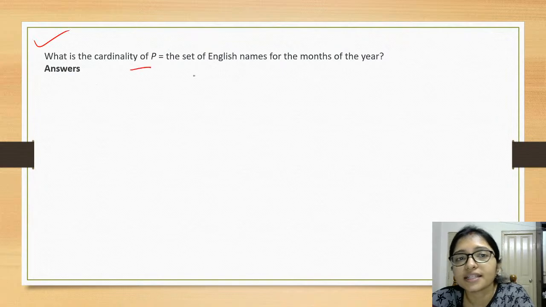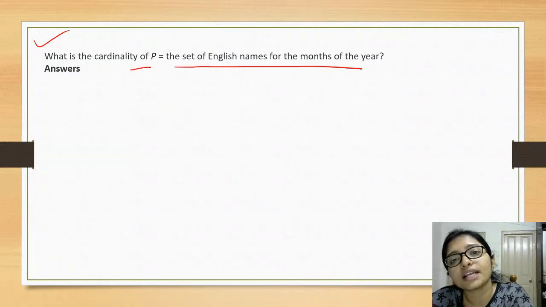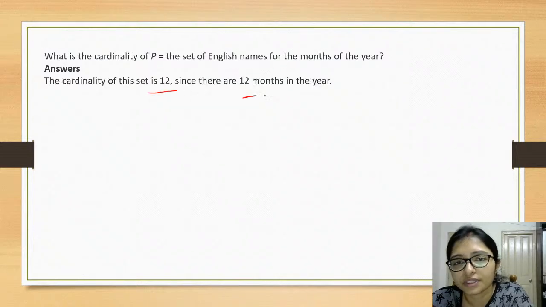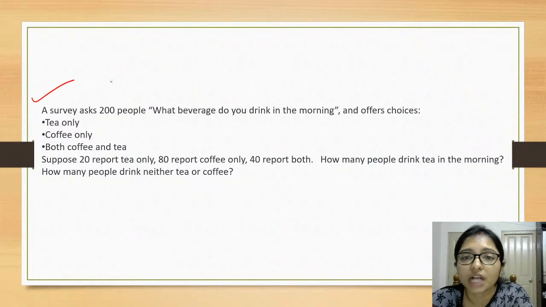What is the cardinality of the set of English names of months in the year? It is a very easy question, right? Cardinality will be the months of the year, that will be 12. There are 12 months. Now try to do this question.